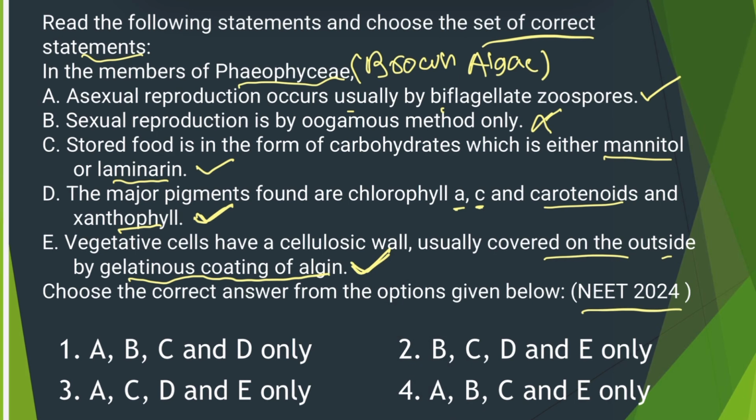So now which is the wrong statement? B is wrong. So other than B, whichever option is there, that will be the right answer. So the answer is A, C, D and E only. So it will be the third option.